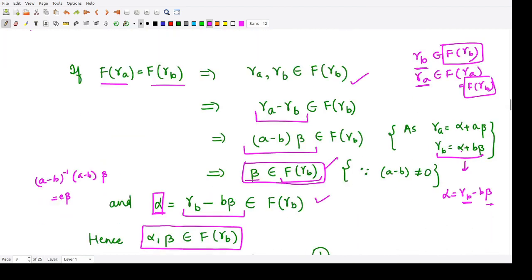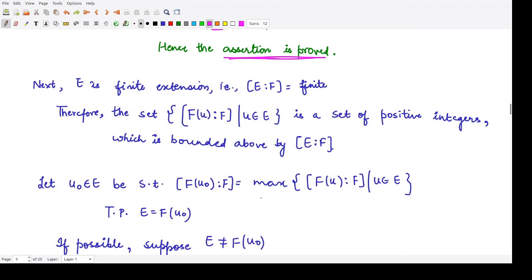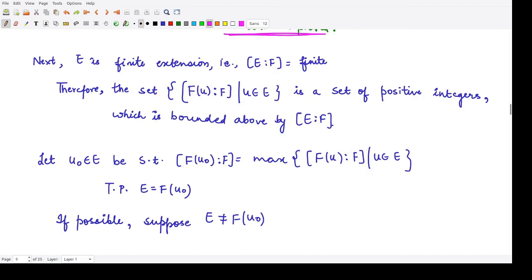Okay. So next, now we have to prove that the extension field E is a finite extension. For that, E is given to be finite. We have to prove E is a simple extension.